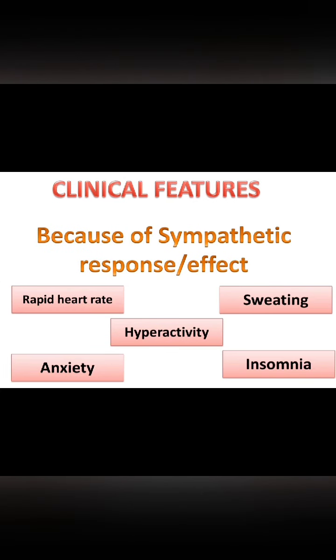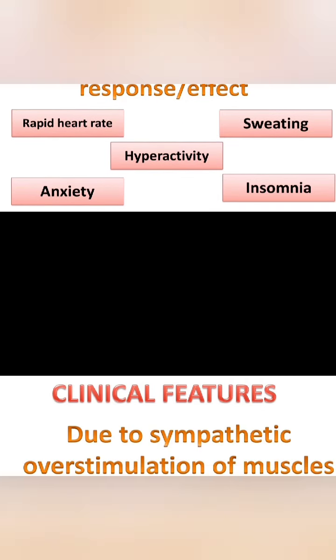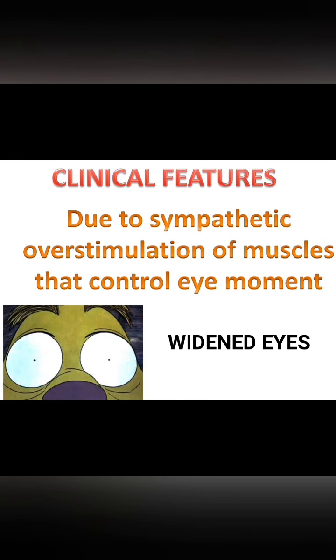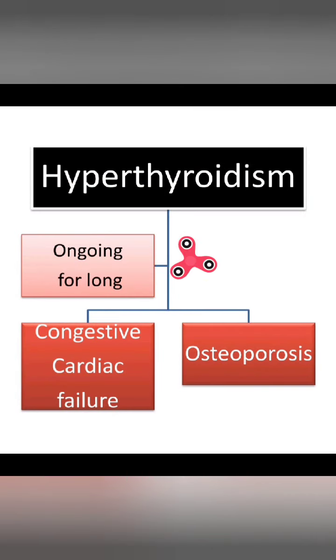Due to the sympathetic nervous system effect, or fight or flight response, heart rate increases, and sweating, hyperactivity, anxiety, and insomnia may occur. And due to sympathetic overstimulation of the muscles that control eye movement, leading to widened eyes, termed exophthalmos. Then, ongoing hyperthyroidism for a long time may lead to risk of congestive heart failure and osteoporosis.